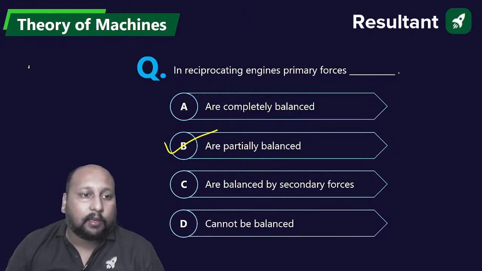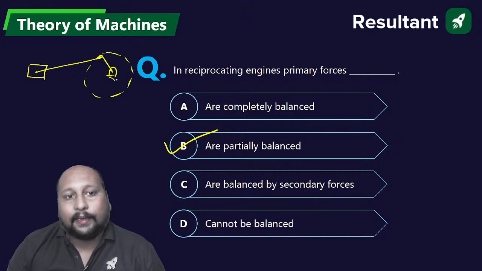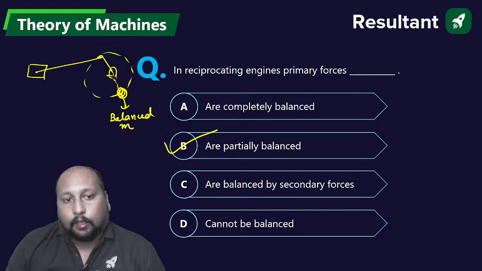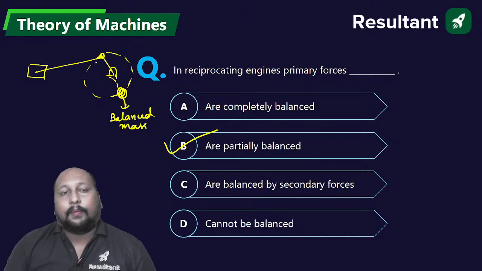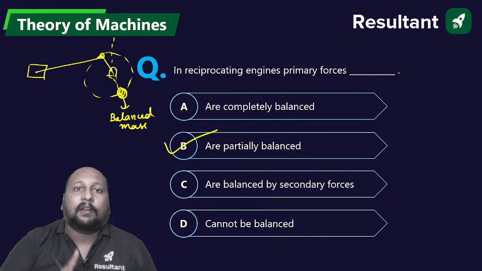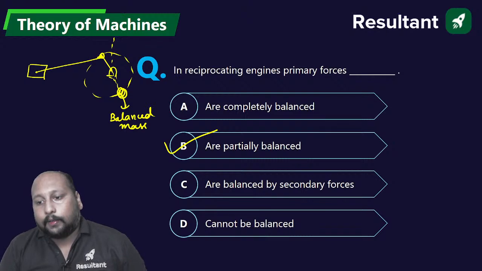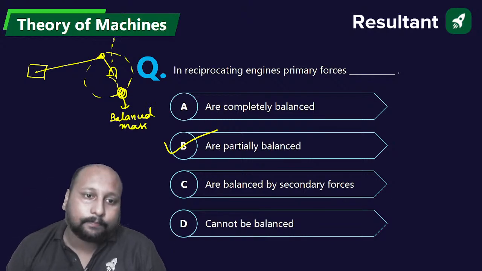If you try to recall, this is your slider, this is the connecting rod. Now if you try to completely balance, if you keep a mass over here, this is the balanced mass. If you go with complete balancing, perpendicular to the line of stroke we have one force created which has a very high magnitude. Therefore we go with partial balancing.